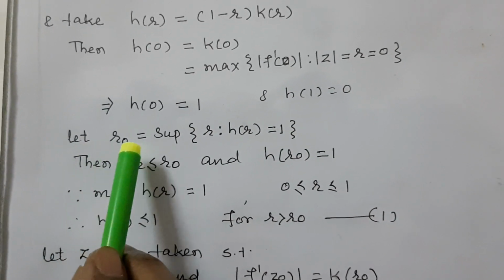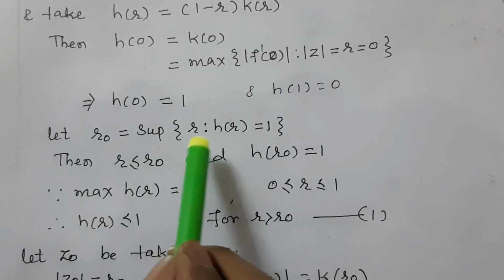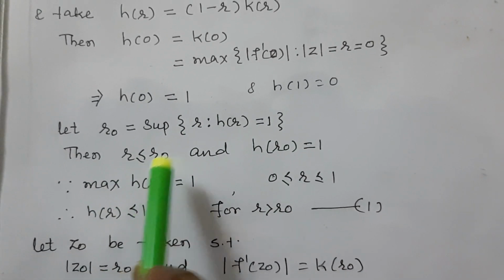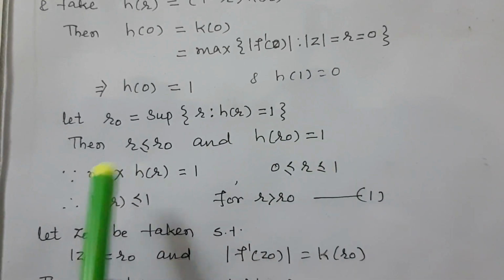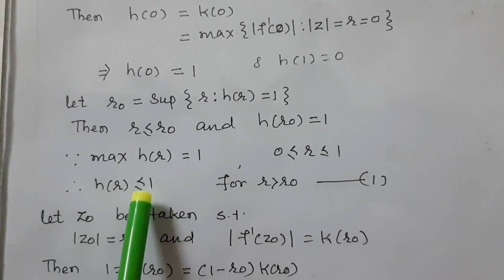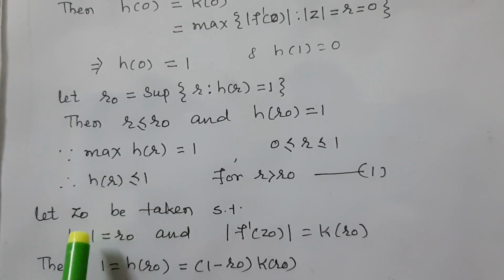Let r0 = supremum of r such that h(r) = 1. Then r is less than or equal to r0, h(r0) = 1, and the max of h(r) is 1, so h(r) is less than or equal to 1.